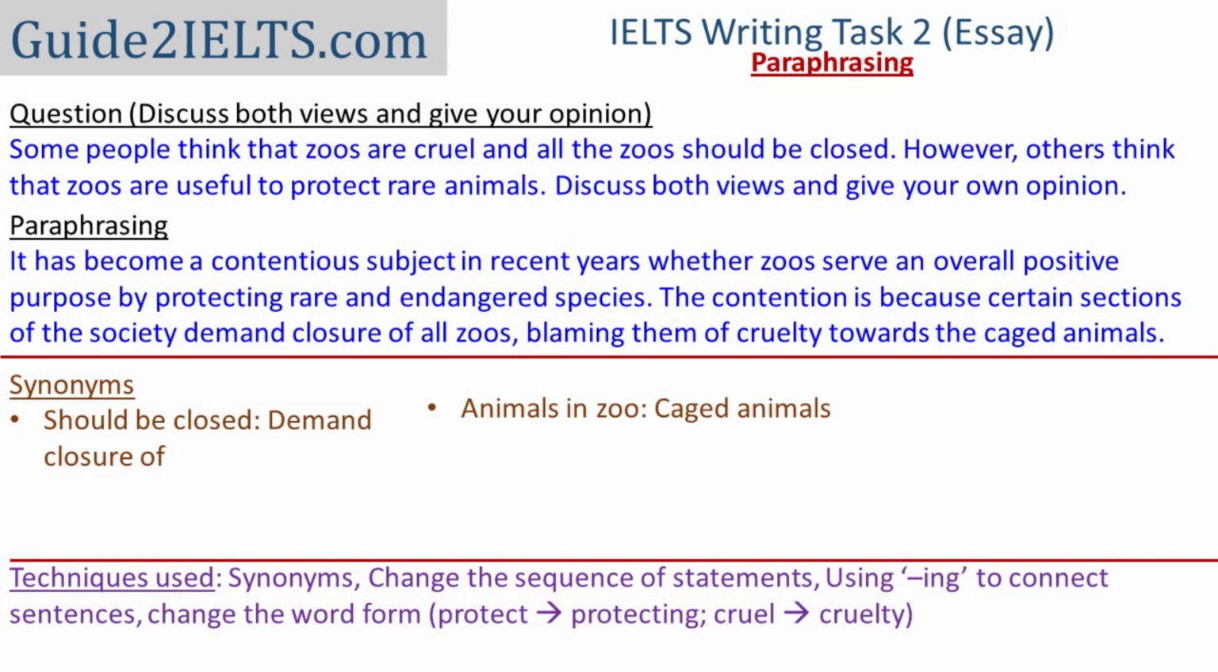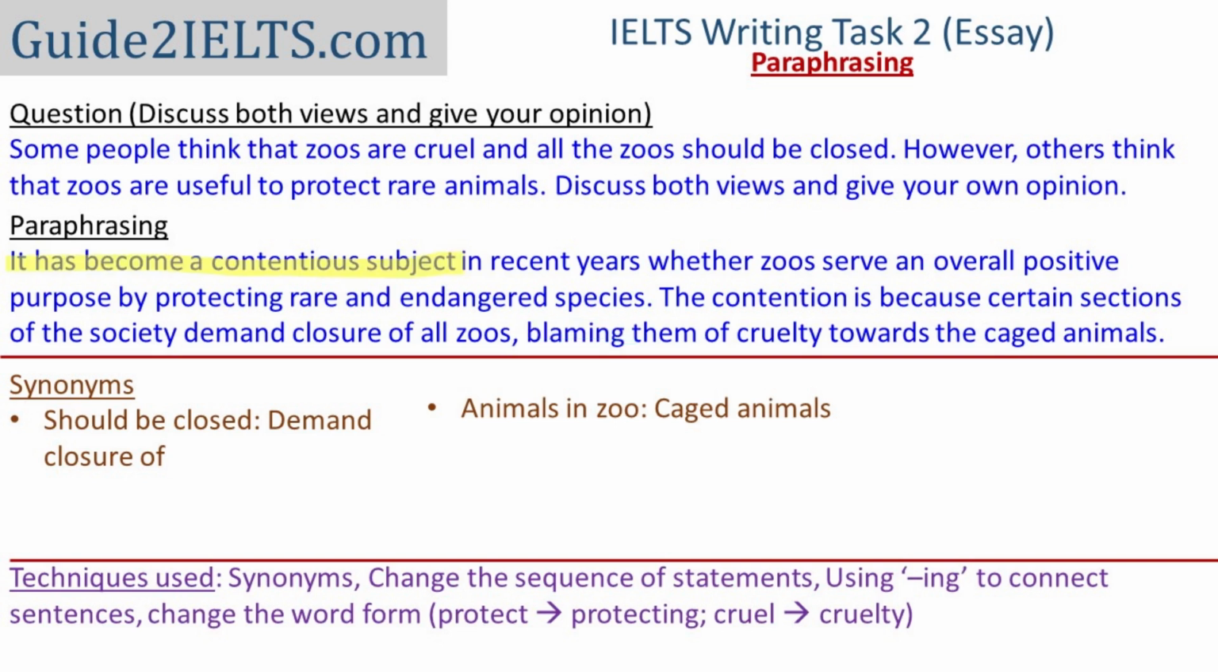Here's another question about whether zoos are useful or whether they should be closed. In this, I have changed the sequence of the statements, mentioned the second viewpoint first, something that we have discussed before. I've also used the "ing" form of a verb, "blame," to connect two statements. Instead of saying that certain sections of society demand closure of zoos because they blame them, I have written "certain sections of society demand closure of zoos, blaming them."